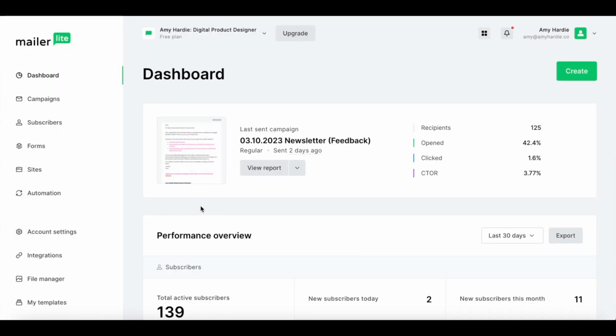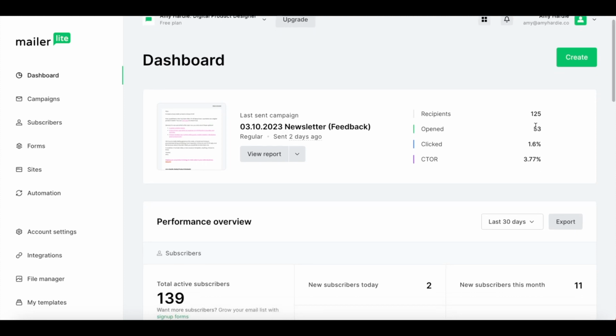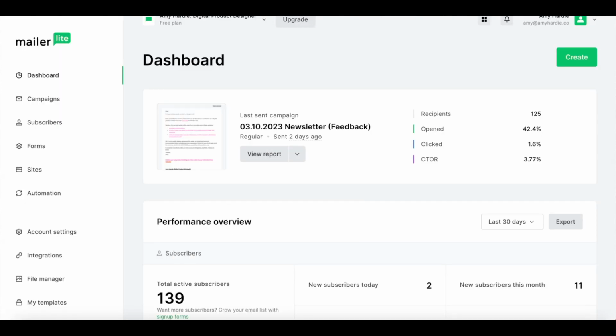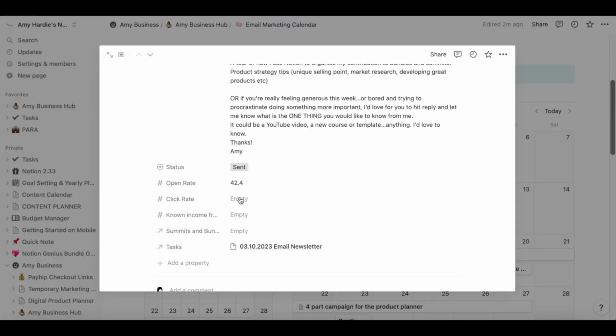So let's go into my Maillight and look at my last campaign. So this is that campaign that I sent. So I want to put in my open rate into my calendar. So my open rate, these are all in the wrong order, let me just move them around. Open rate to click rate. So my open rate for this email was, I've already forgotten it, 42.4. And my click rate was 1.6. And this wasn't a sales email, so I'll put 0 in here.